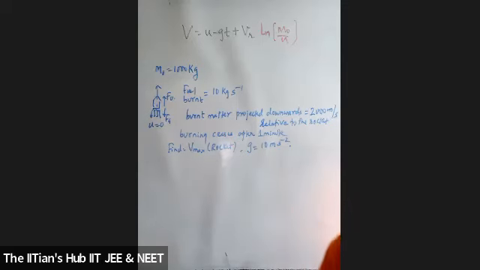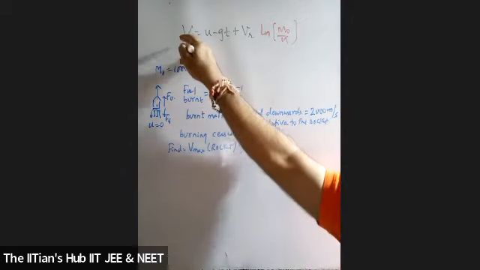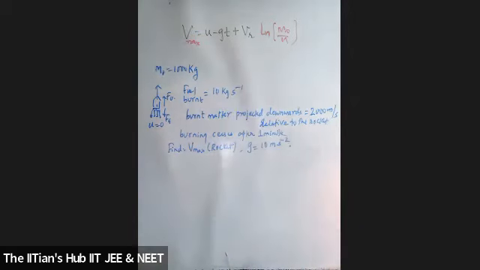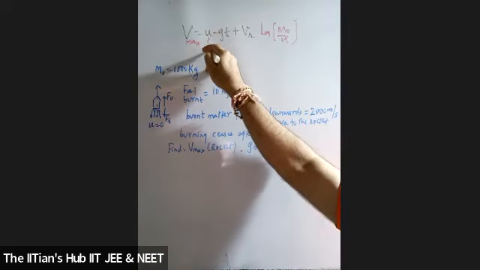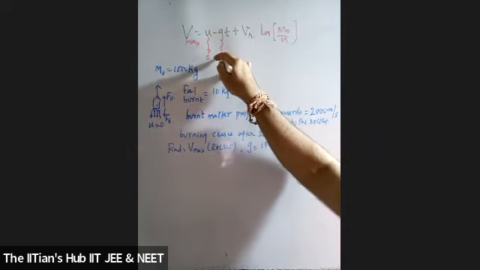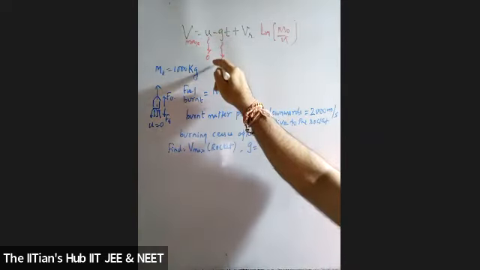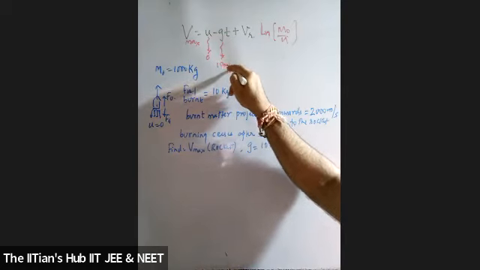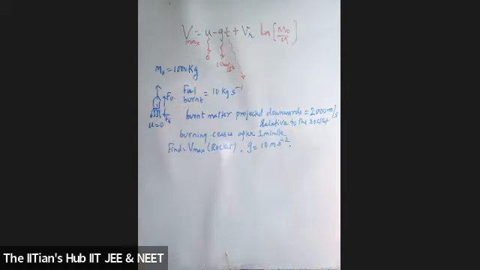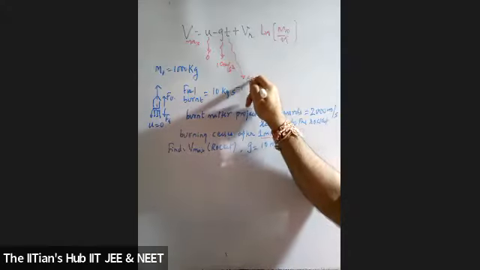Of course, absolutely correct. Now this is the Vmax I need to find out. Can you give me the variables? How much is u? Is u 0? Yes, sir. Okay, so u is 0. How much is g? I told you to take it as 10 meter per second square. What is the time you're going to take it? 60 seconds. 1 minute corresponds to 60 seconds. So I can go for 60 seconds.